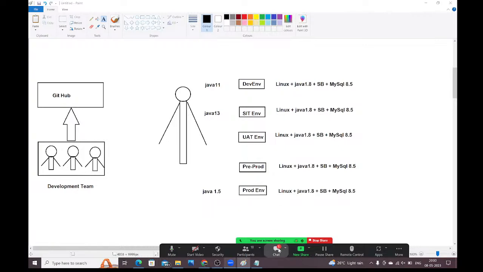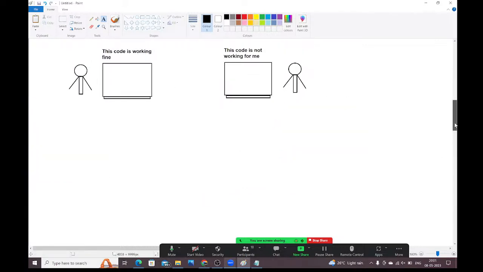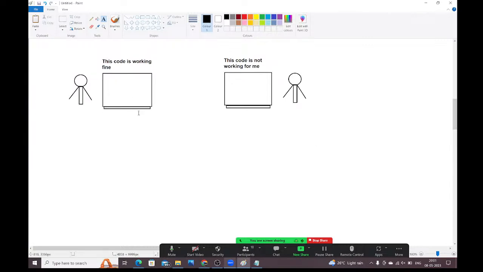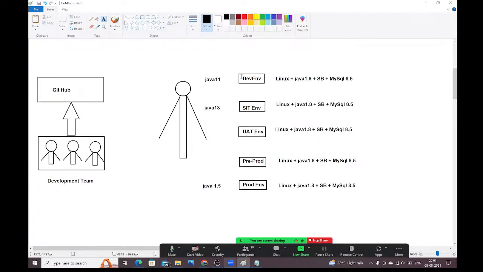Right. Then now tell me, is it possible to share all the software, all the dependencies, all the libraries, everything to these environments? Is it possible to share everything I have used in my system? If it is one machine you can share, guys, but here multiple environments are there. It is very difficult to share all that information. If you want, you can share the code, but sharing the entire configuration is very difficult, guys.